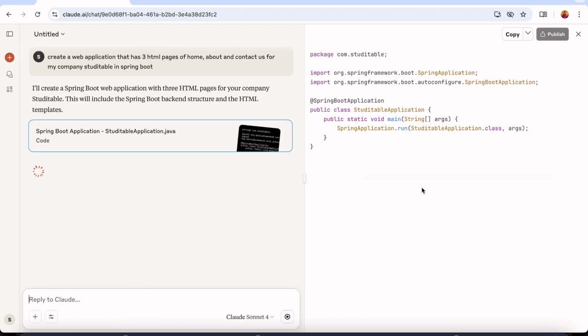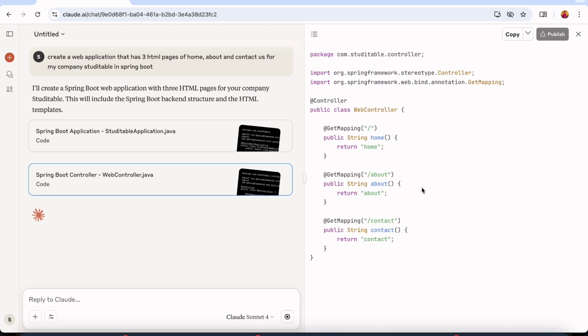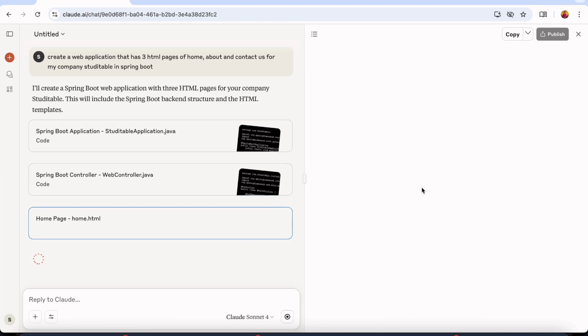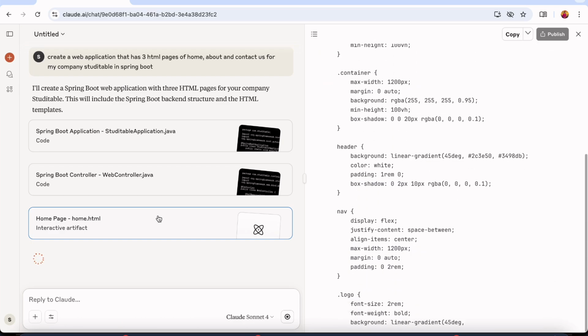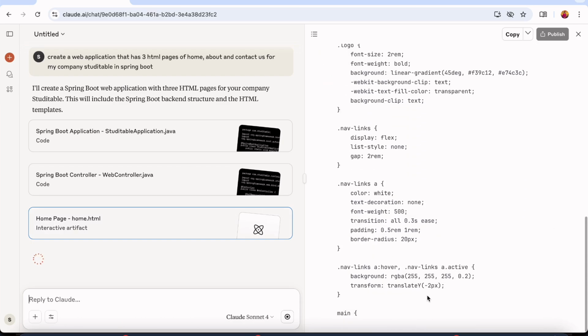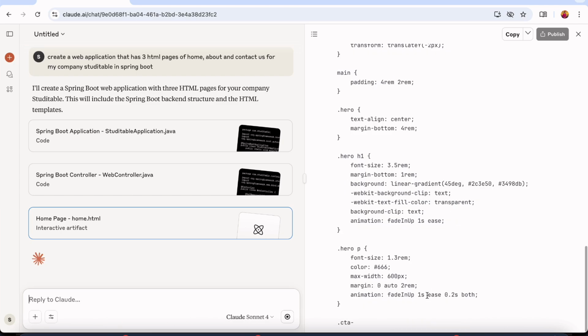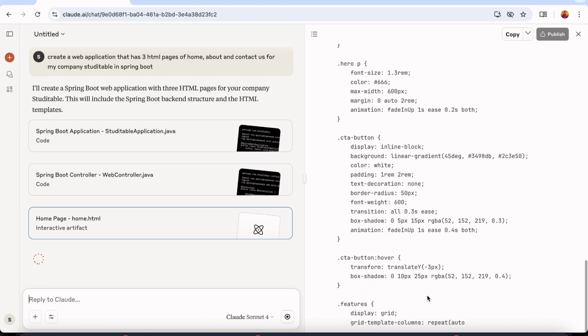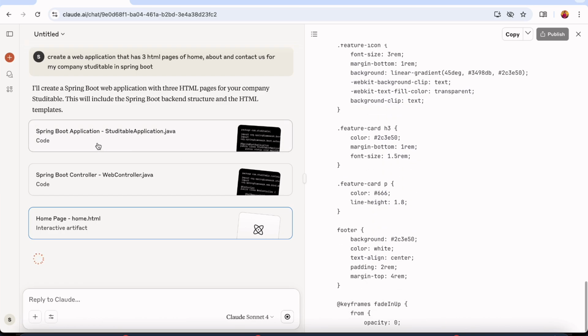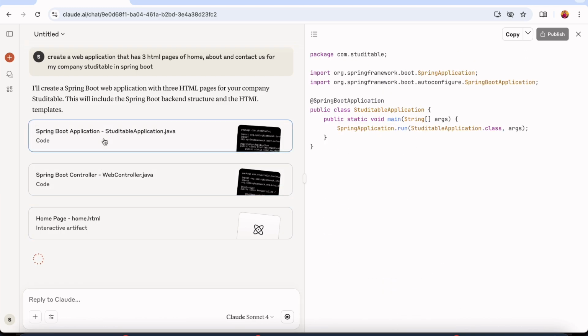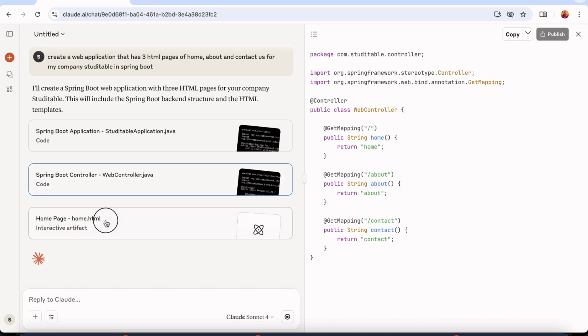You'll see that there are 2 separate pages here. Here we'll see the controller that has generated this application, the home page here, and here you can see the generated content, and here on the left hand side you can see what it has already generated, and you can scroll through that and check the code as well.